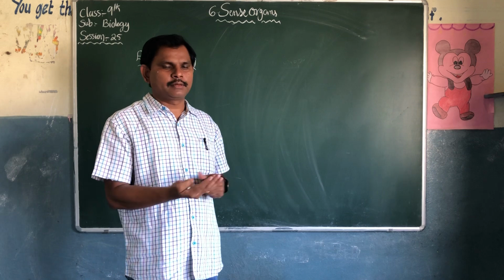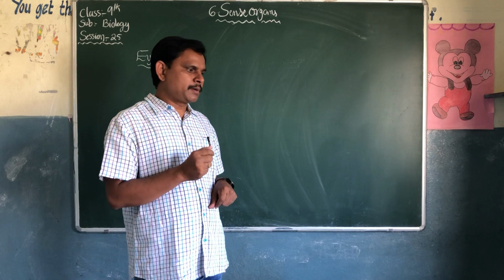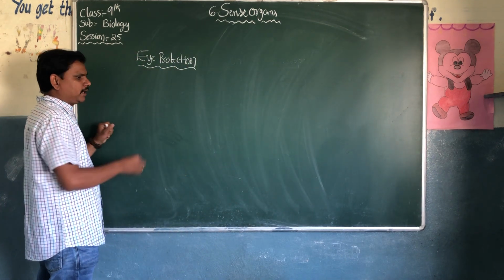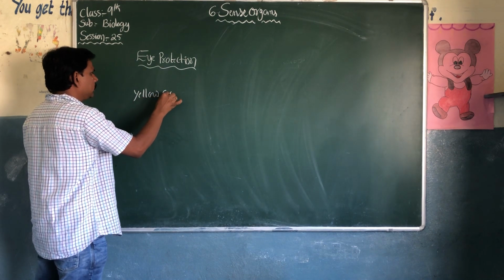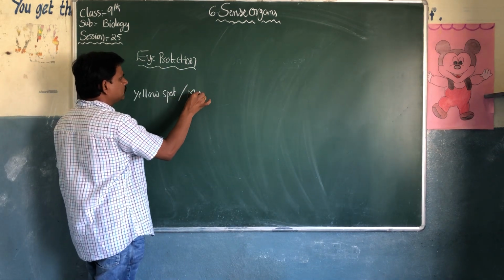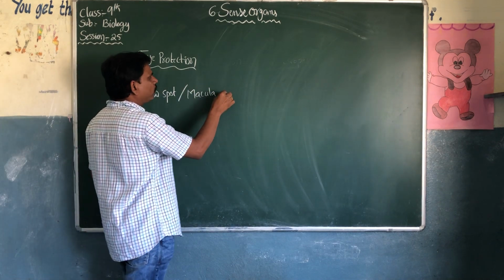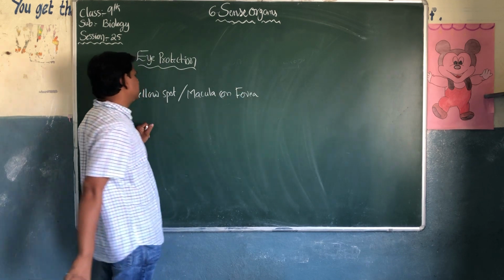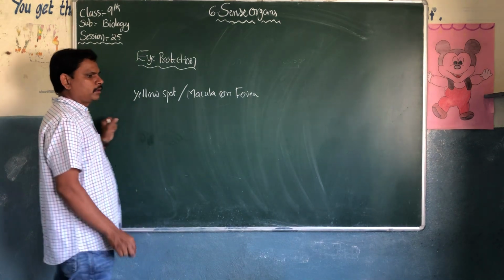We can see some activity today: what is the yellow spot and what is the blind spot. The best vision is called the yellow spot. It has other names also. It is also called macula, or fovea.